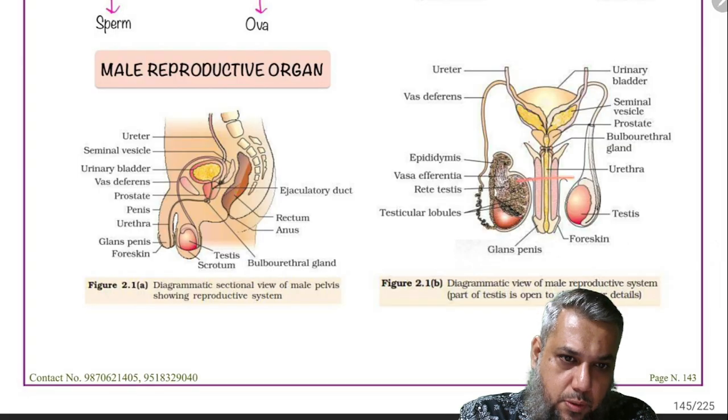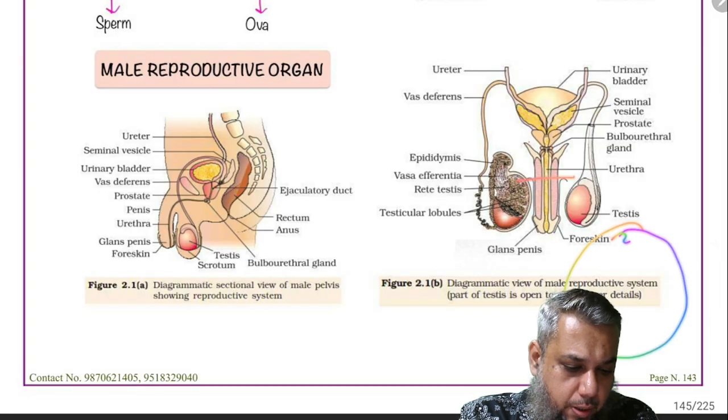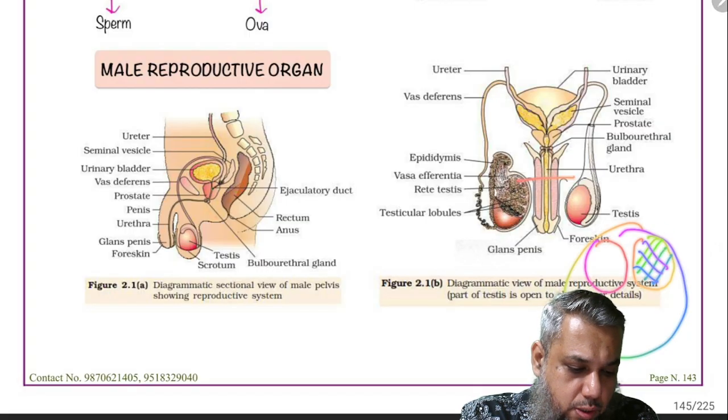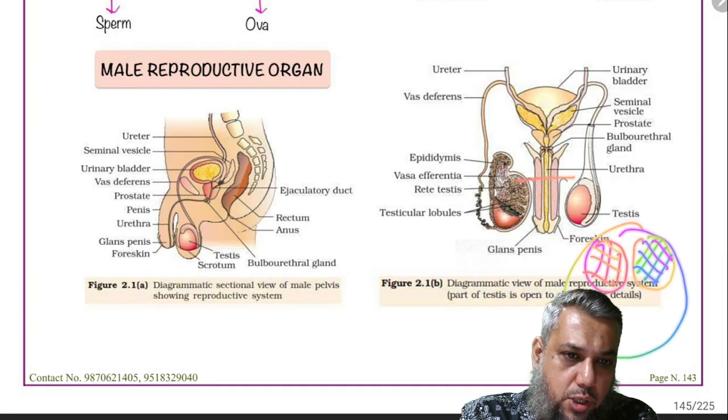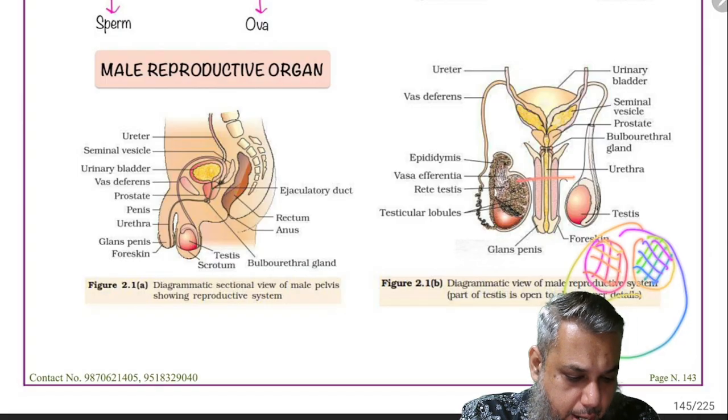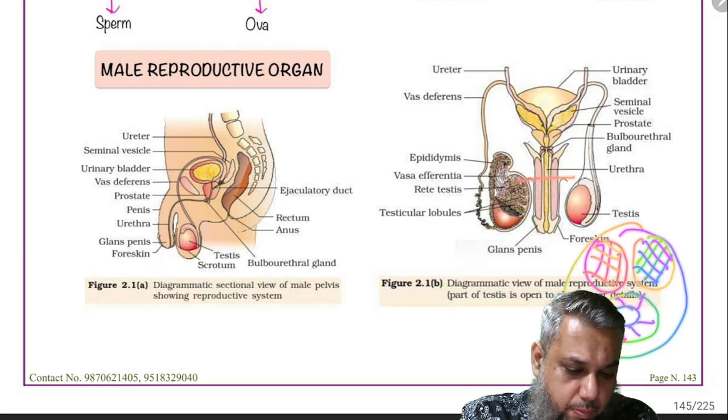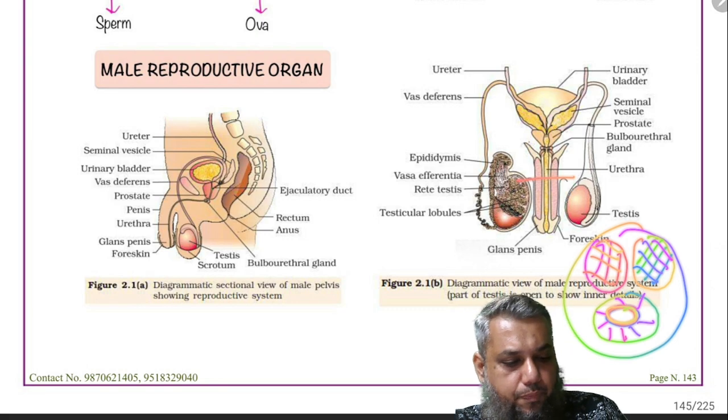A transverse section of the penis will reveal that there are two dorsolateral bundles of erectile tissue having blood sinusoids which are called corpora cavernosa and a single mass of tissue which is called corpus spongiosum, and through the corpus spongiosum passes the penile urethra, what we call.